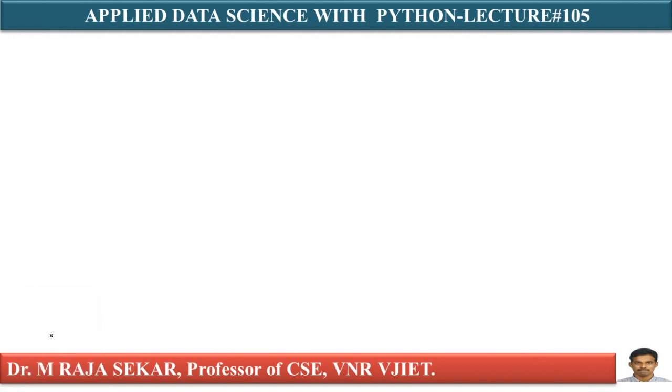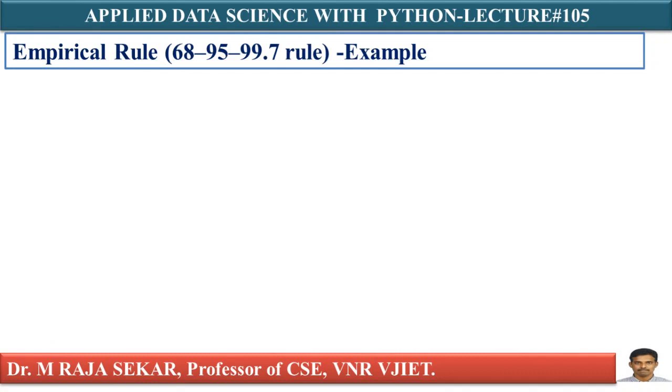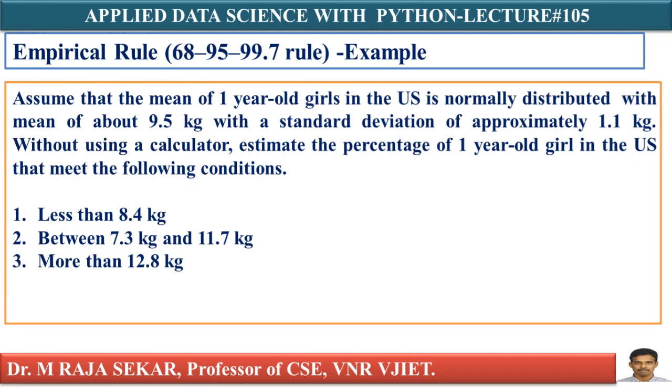In this lecture, we will try to understand the empirical rule, that is the 68, 95, 99.7 rule, with one example problem. First, we will try to understand what this problem is. Assume that the weight of 1 year old girls in the US is normally distributed, meaning this is a normal distribution curve. As it is normally distributed, I can always apply the 68, 95, 99.7 rule. This rule is applicable only for a normal distribution curve.